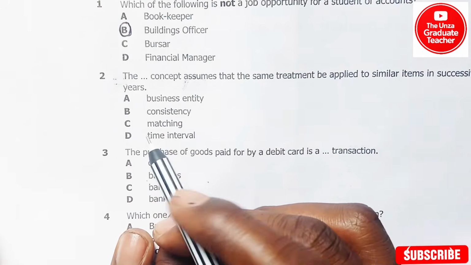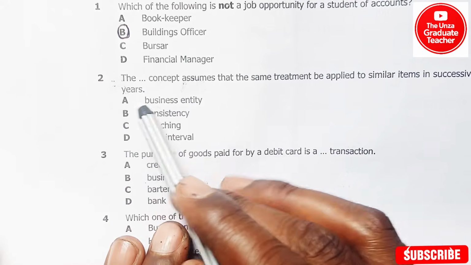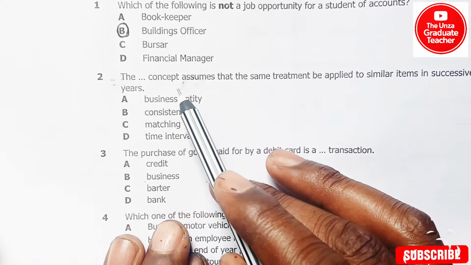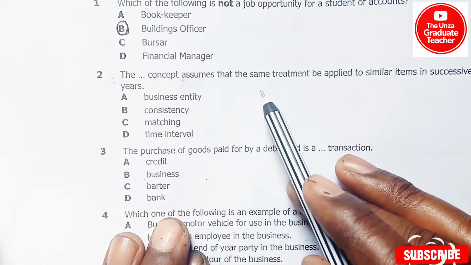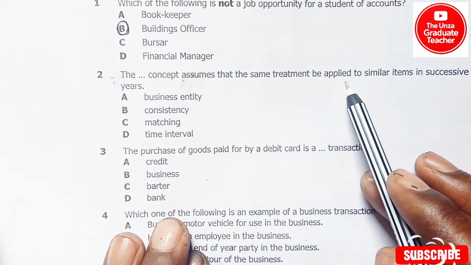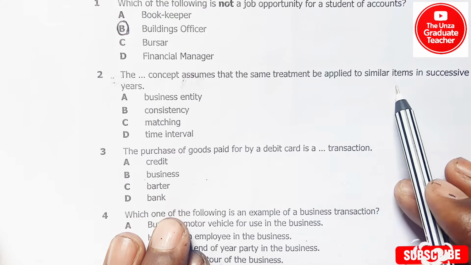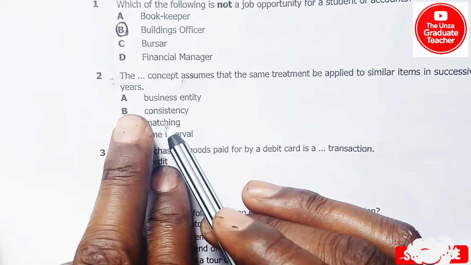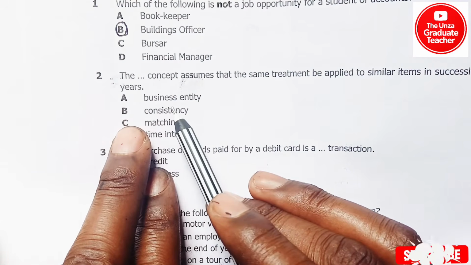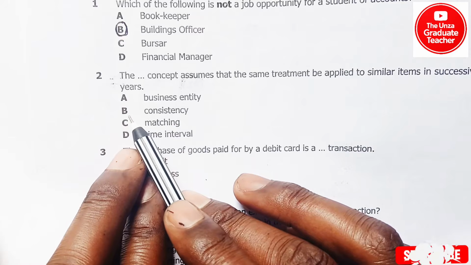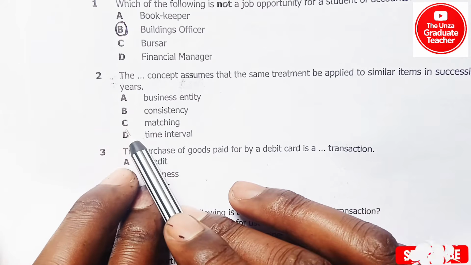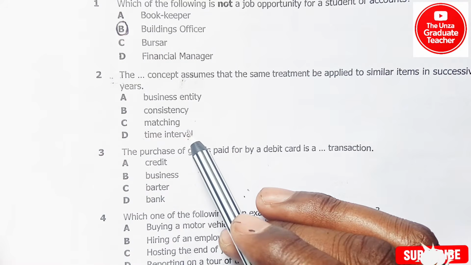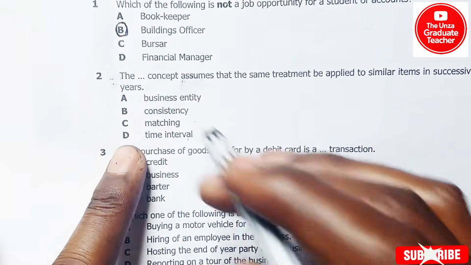So question 2, it was saying the dash concept assumes that the same treatment be applied to similar items in successive years. So here there is A. business entity, B. consistency, C. matching, D. time interval. So here the answer is supposed to be consistency.